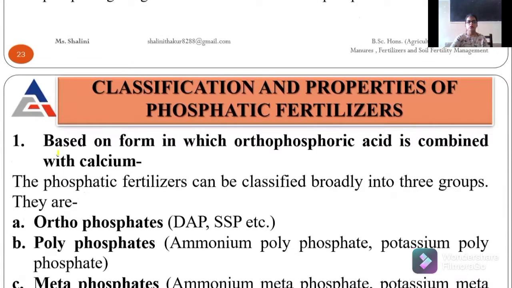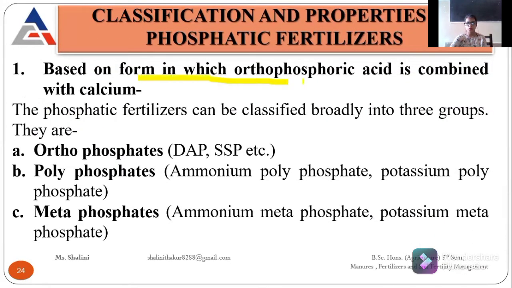Then comes the classification based on the form, in which there is orthophosphoric acid. Orthophosphoric acid is also known as phosphoric acid, and we divide them by combining with calcium. These are three: orthophosphate, polyphosphate, and metaphosphate. For orthophosphate, we just have to learn the examples.